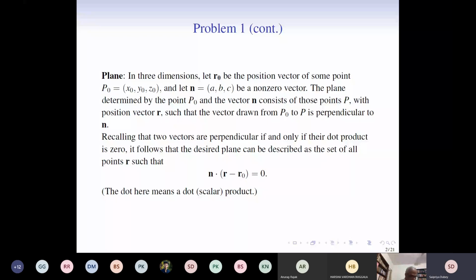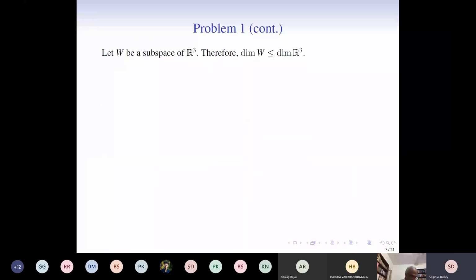Okay, so let's come back to our question. We need to determine all the possible subspaces of R3. So first, let W be a subspace of R3. Therefore, the dimension of W will be less than or equal to the dimension of R3, which is 3. So the possible dimensions of W are 0, 1, 2, and 3. In the first case, when the dimension of W is 0, it is clear that W is spanned by the zero vector, and therefore W is exactly the zero space.